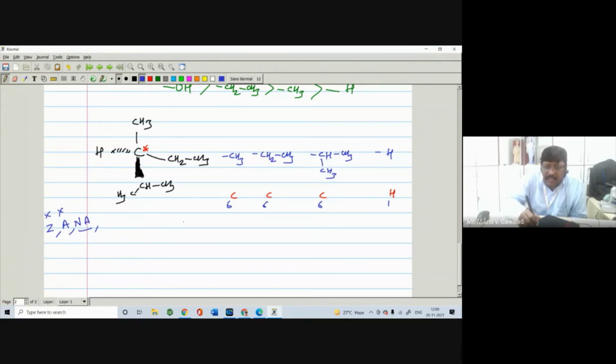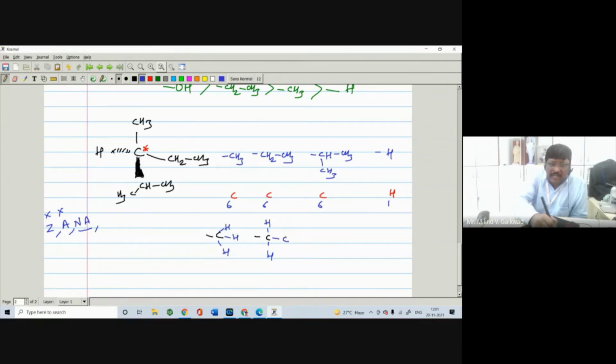So here in the methyl, the next element is the carbon. This carbon is directly attached to hydrogen H, H, and H. In the second case, the carbon is directly attached to H, also H, and here is also carbon.